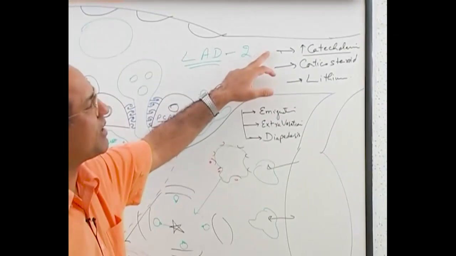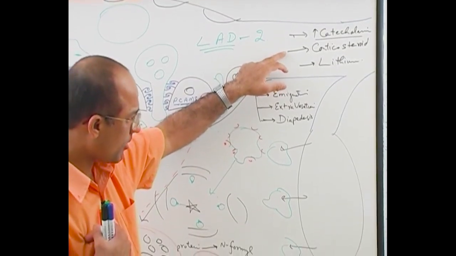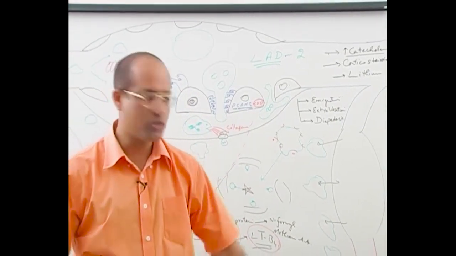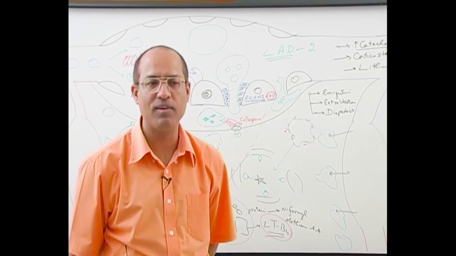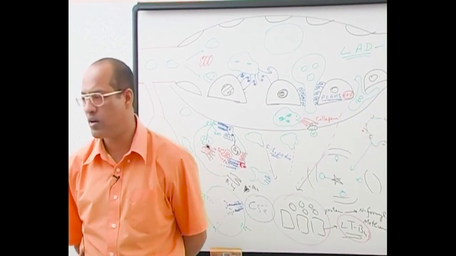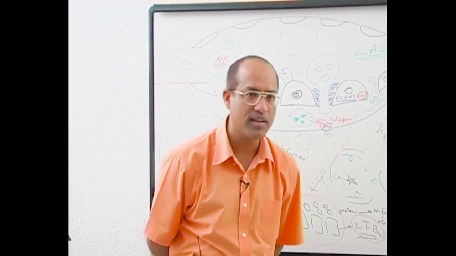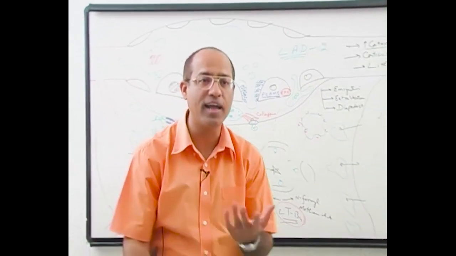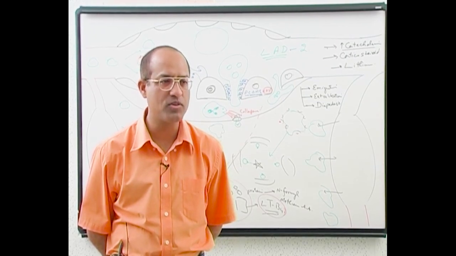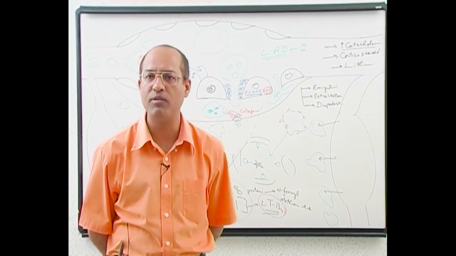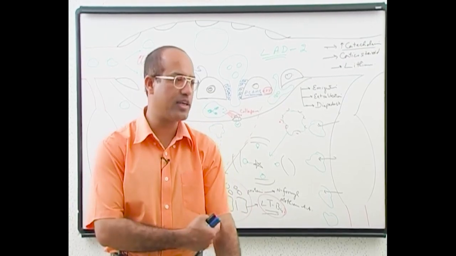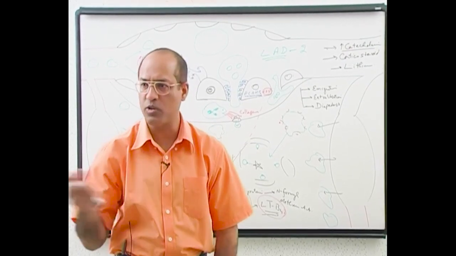They have found that in people who have high levels of catecholamine in the blood, or high levels of corticosteroid, or high levels of lithium, if you take a blood sample from a vein, the neutrophil level is high. We say these patients have neutrophilia or neutrophilic leukocytosis. The neutrophil count in the blood sample is high. Who will explain why? Anyone? Persons who have high levels of circulating catecholamines or glucocorticoids, or who are taking lithium, if you take a venous sample of the blood, you will find the neutrophil level high. What could be the reason for that?